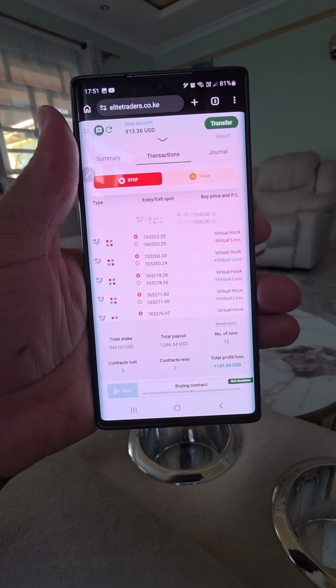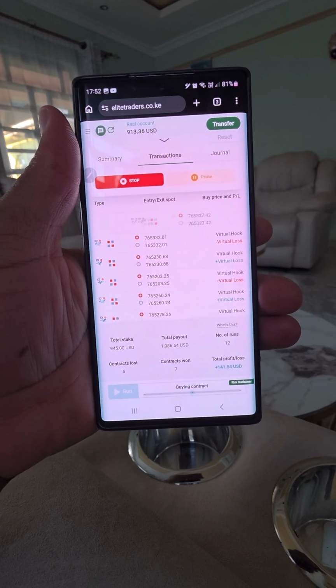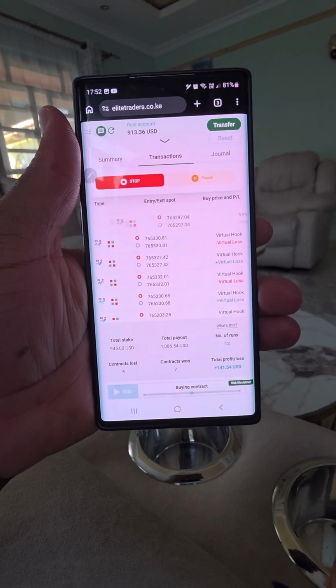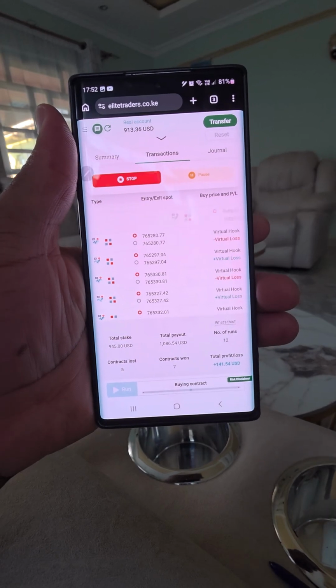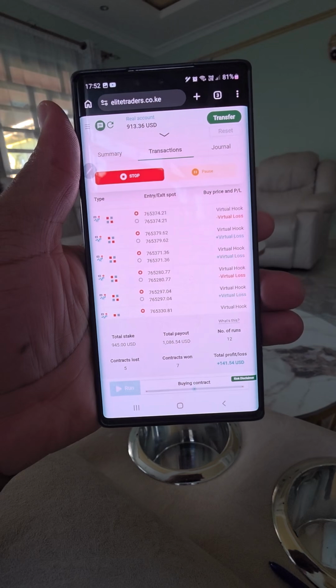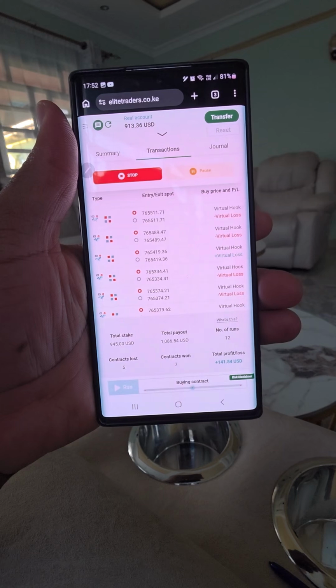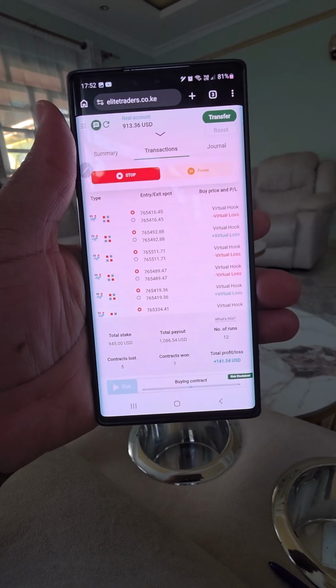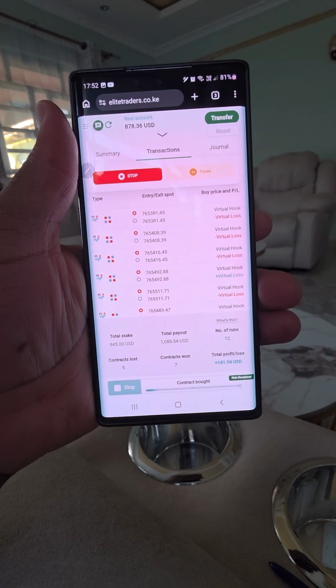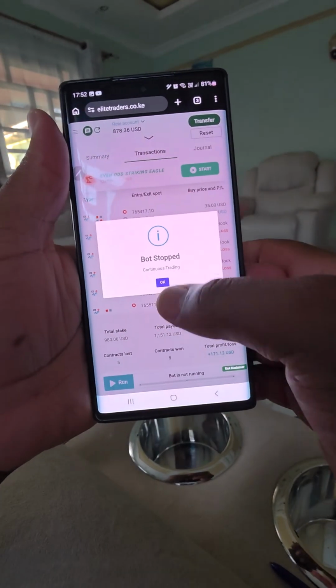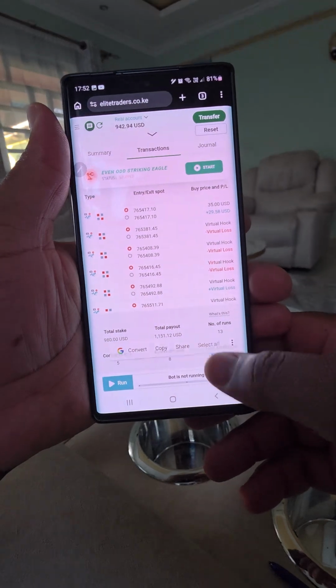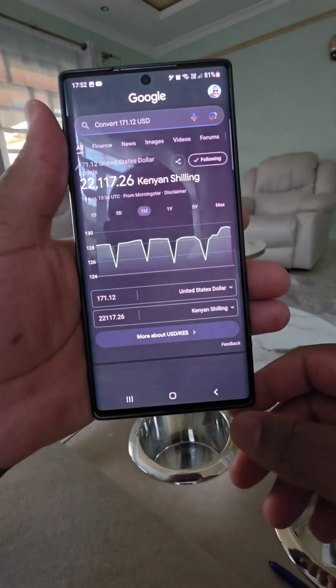We need 3 consecutive virtual losses. Two. We need 3. No, yeah, boom, it's a win. And we can stop at that point.